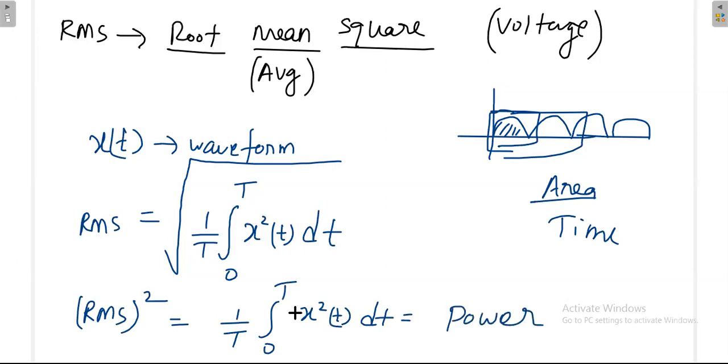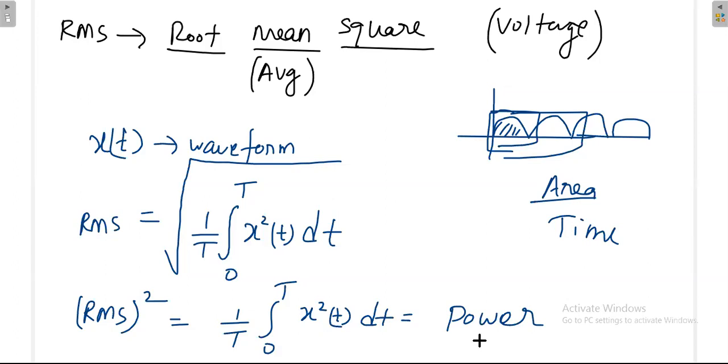So if you square the RMS value, you will get the power of the signal. That is another idea.